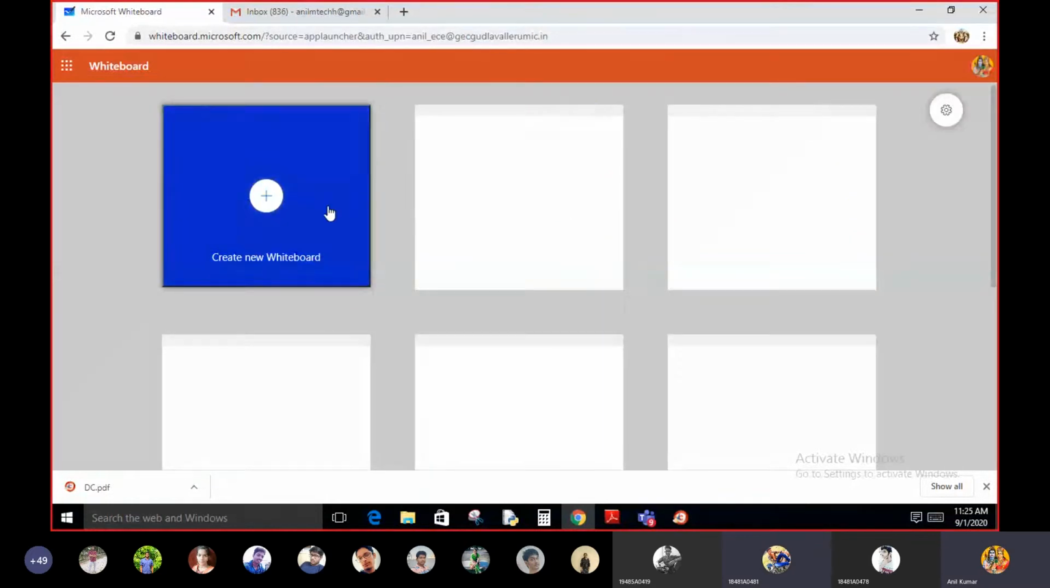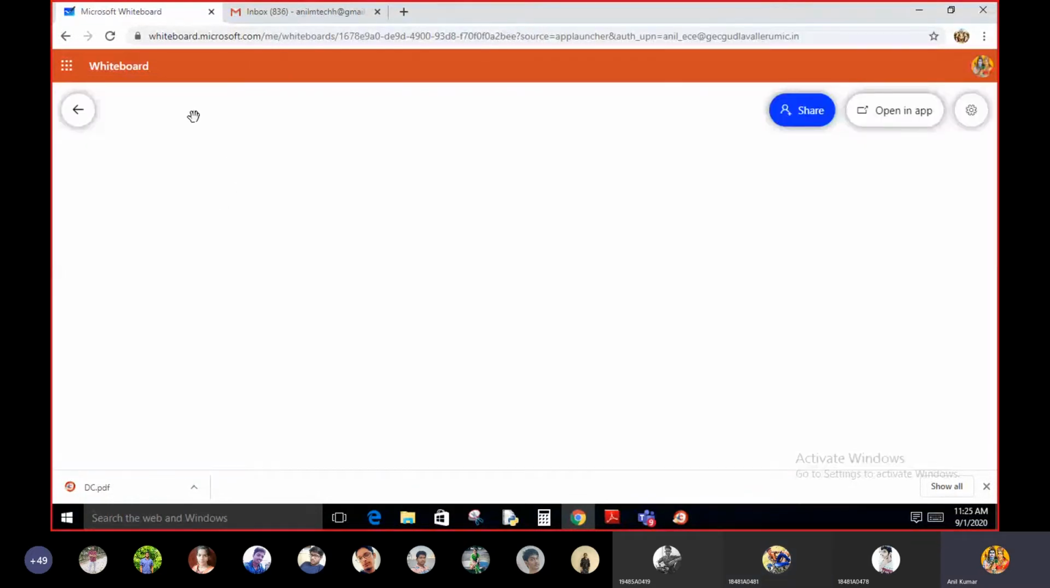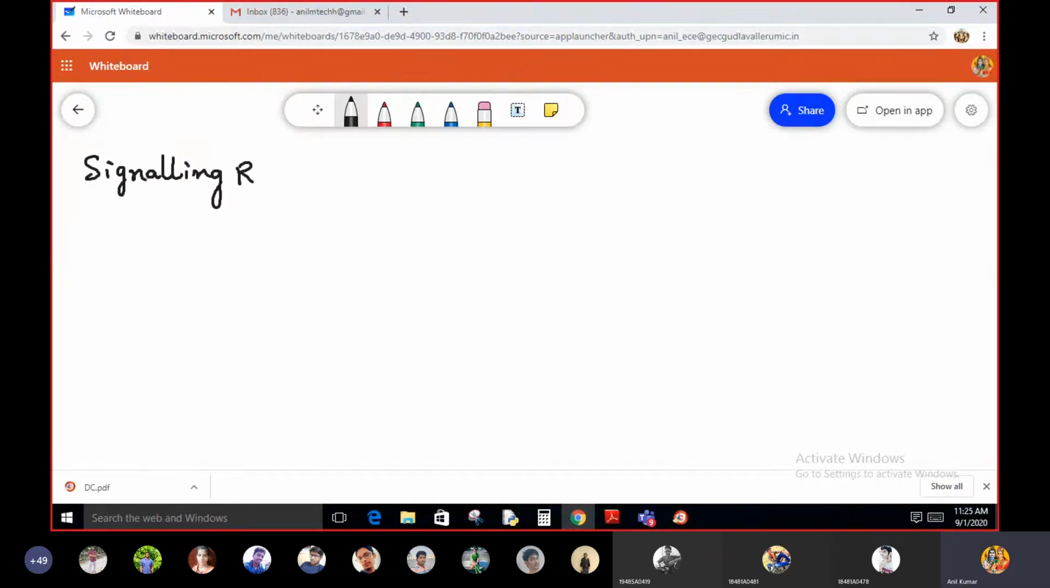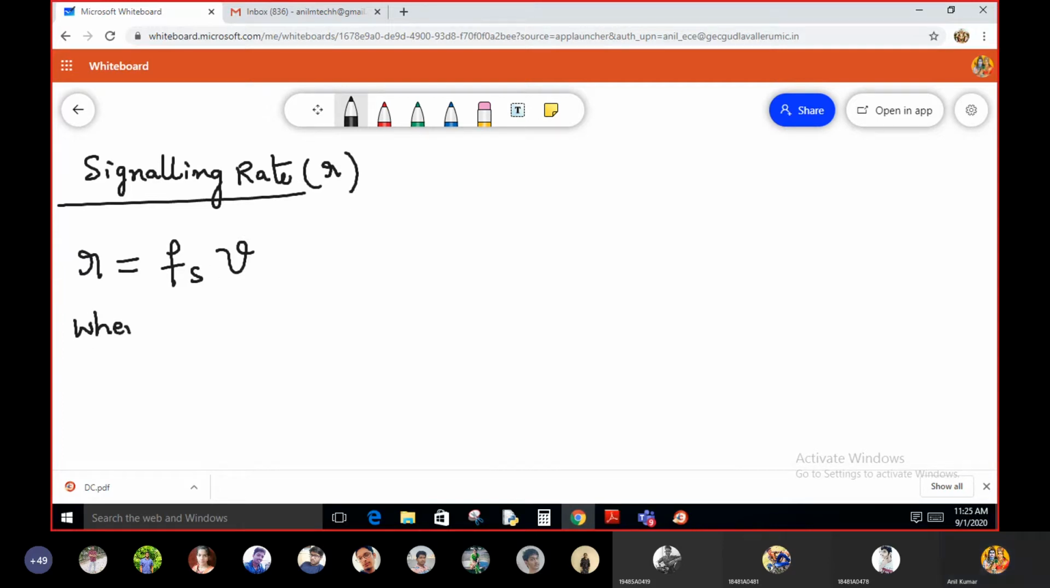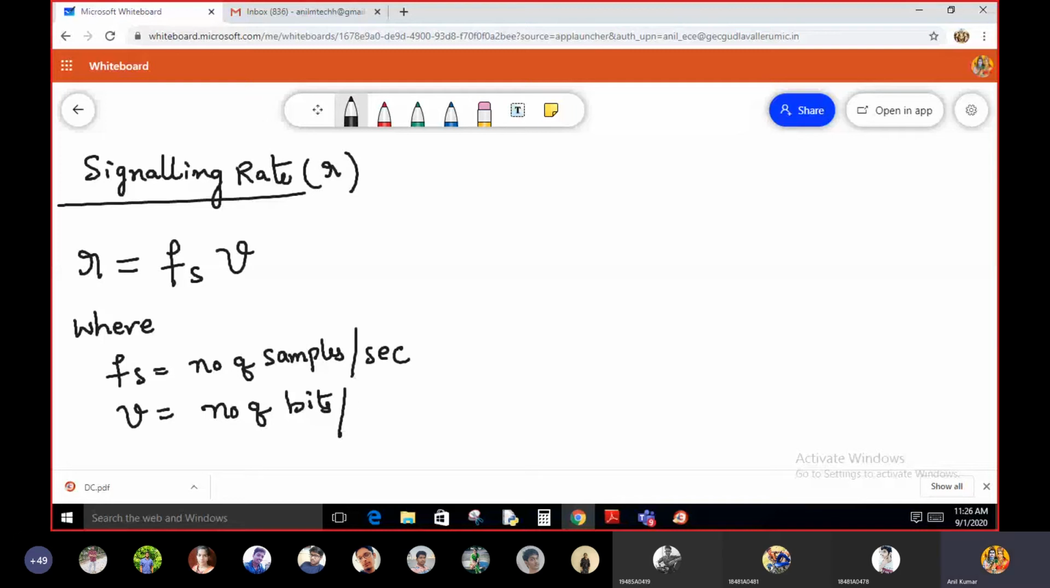Okay, so now these are the formulas. Next, what is the bandwidth? Already we discussed the signaling rate, which is represented by small r and it is equal to Fs into V, where Fs is equal to number of samples per second and V is equal to number of bits per sample.